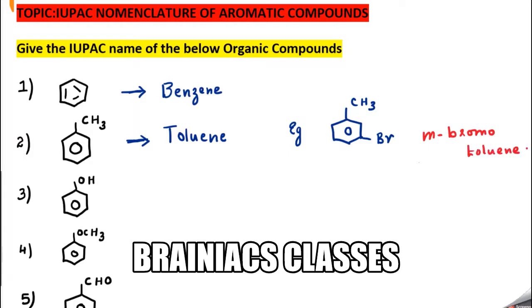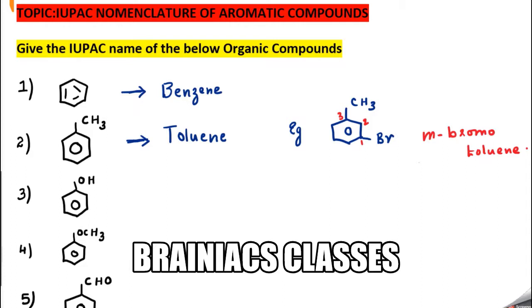Sometimes they number it and say 1-bromo-3-methylbenzene. That is also accepted as the IUPAC name. To make that clear, I have given this explanation.